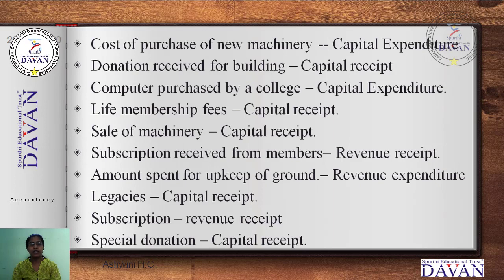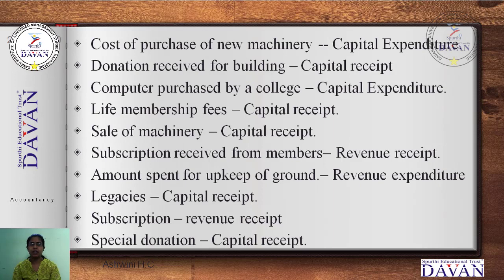Next, sale of machinery. Sale of machinery means that due to technology changes, or because the machinery is not particularly helpful for the industry, if we sell that machinery, a lump sum amount will be received. So it is a capital receipt.